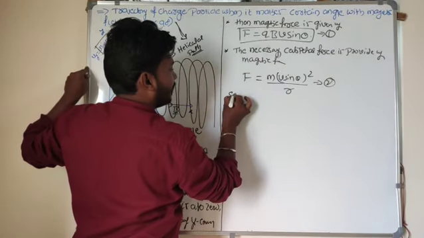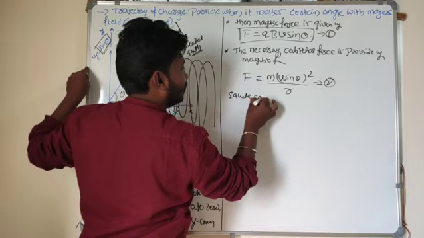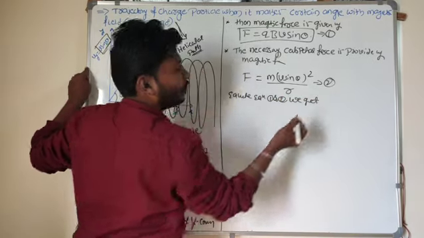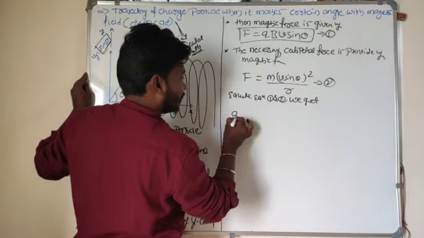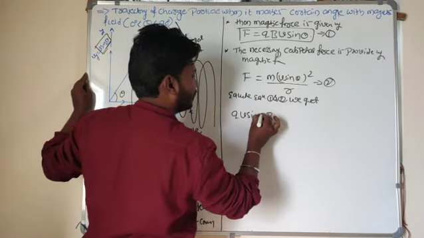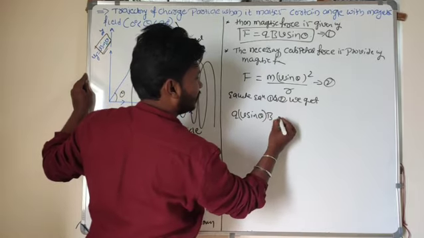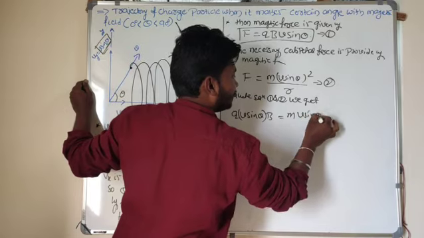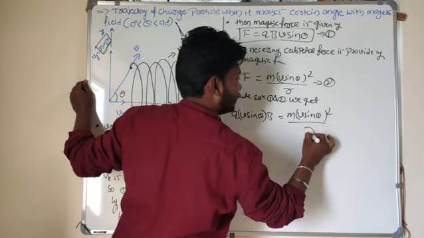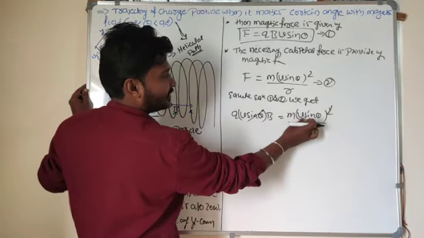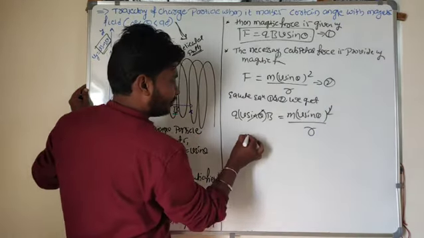Equate equation 1 and 2. What is our answer here? q v sin theta into B equals m into v sin theta whole square divided by r. One v sin theta term gets cancelled. Here v sin theta is there, here v sin theta square is there.